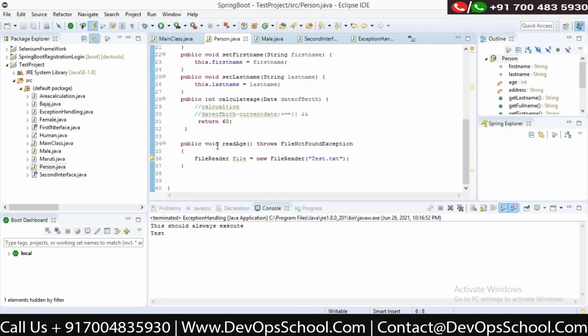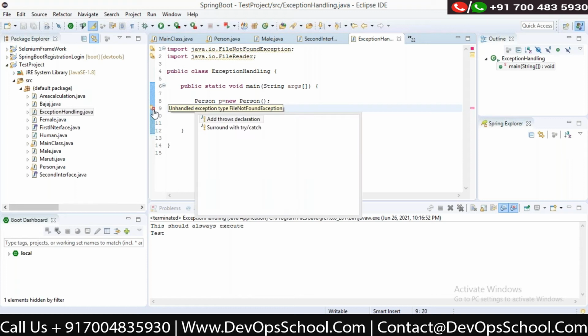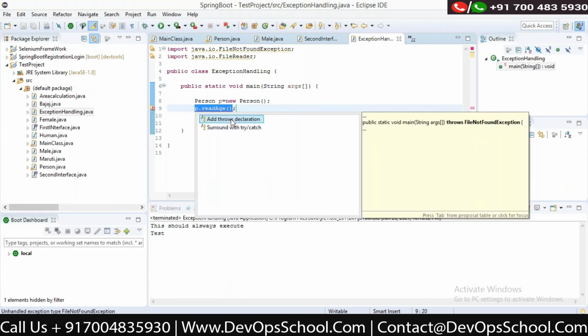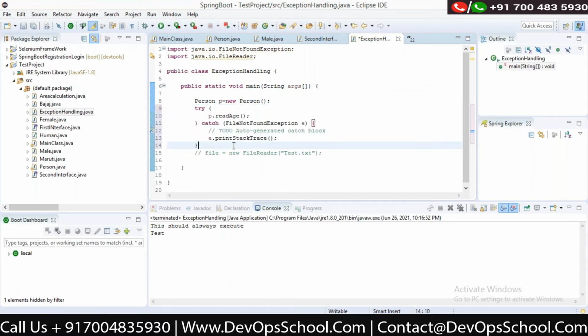So what I am doing is I am trying to read a file here. If I get the exception, I don't want to handle it. Just pass it to whoever is calling me. So if I'm trying to call this method from main, and the readAge is throwing an exception, I need to handle it. The readAge method is not going to handle it. So what I can do is I can just handle the exception here.